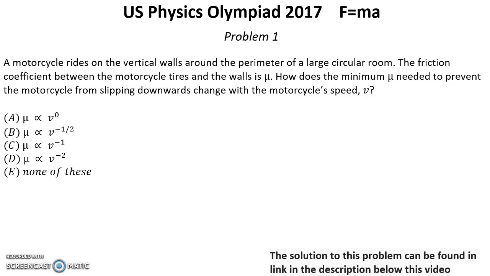Problem 1. A motorcycle rides on the vertical walls around the perimeter of a large circular room. The friction coefficient between the motorcycle tires and the walls is μ. How does the minimum μ needed to prevent the motorcycle from slipping downwards change with the motorcycle's speed v?